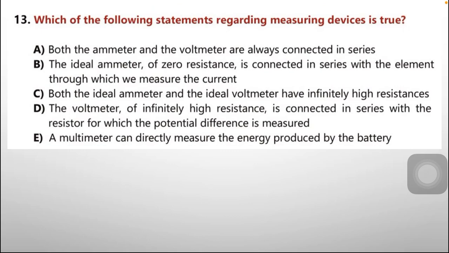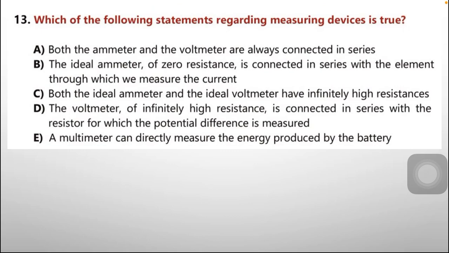Option number B, the ideal ammeter of zero resistance. Yes, ideal ammeter has zero resistance and is connected in series with the element through which we measure the current. This is the correct option, but still we are going to check the other options as well. Option C, both the ideal ammeter and the ideal voltmeter have infinitely high resistances. No, ideal ammeter has zero resistance because it is connected in series, and voltmeter has infinitely high resistance. So this option is also incorrect.